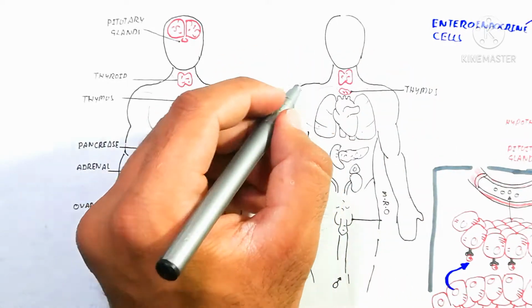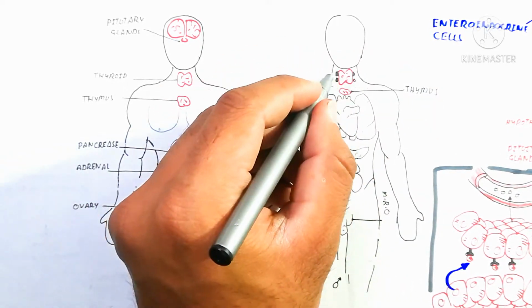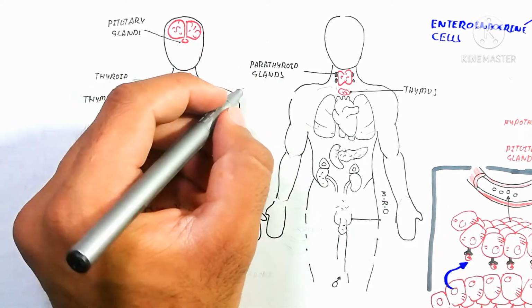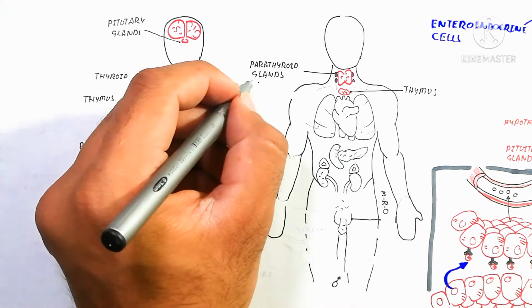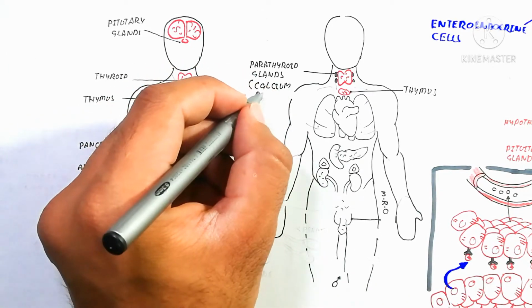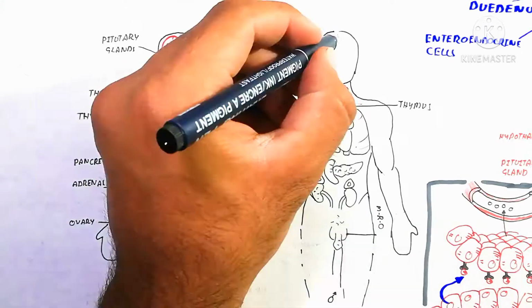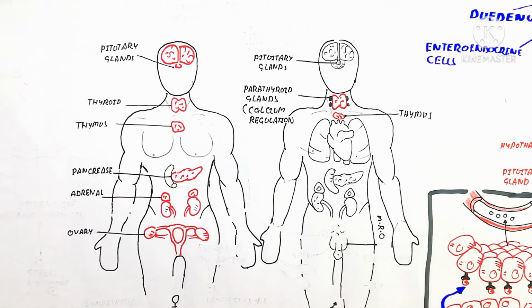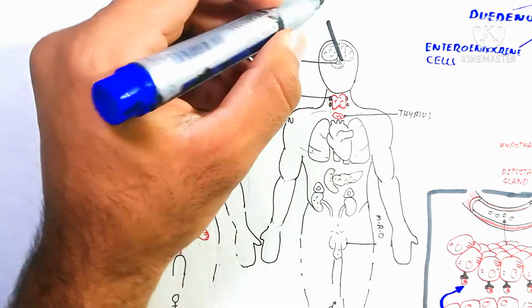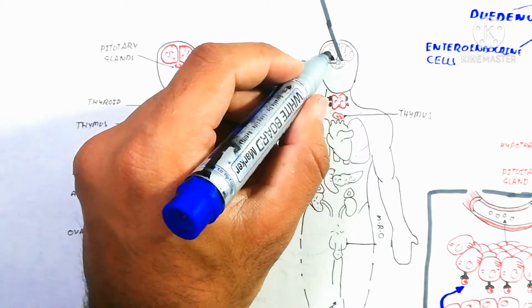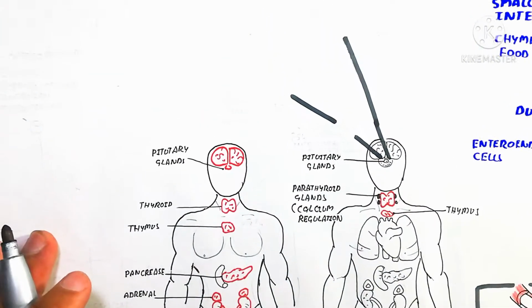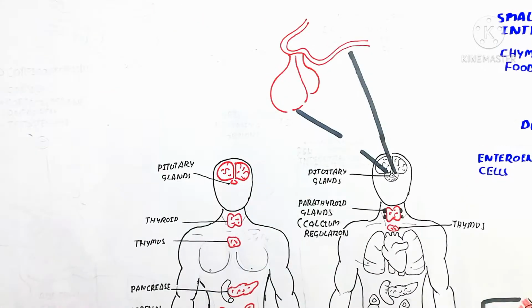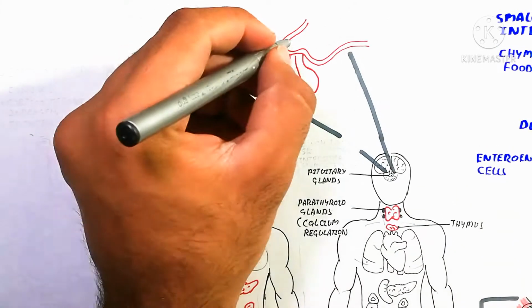Here is the testes. First of all, we will discuss the male reproductive organs. Next, we will discuss the basic overview of these things. First of all we should understand the pituitary gland, which is the primary stimulator of the reproductive organ. And there is also the parathyroid gland, which is on the back side of the thyroid gland. It produces calcitonin, which is used for calcium regulation.